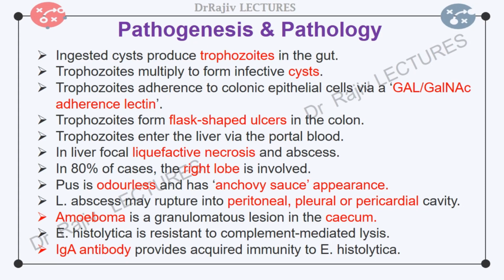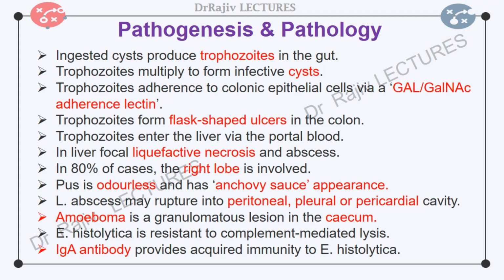The organism invades the gut through cyst-contaminated food or water. In the small gut, the cysts develop into a large number of trophozoites. Trophozoites have a characteristic central nucleolus. The adherence of trophozoites to colonic epithelial cells is mediated by a galactose N-acetyl galactosamine adherence lectin. Cystine proteinases facilitate invasion and inflammation of the gut.